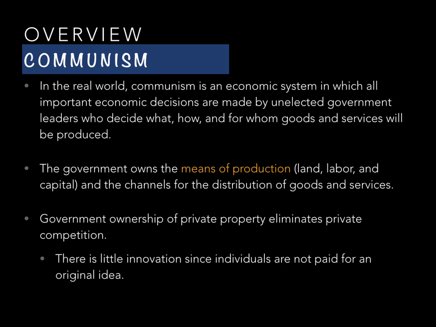The government controlled the labor market. And the government controlled access to capital, which is the money at the bank that you would go to and try to get a loan to start a business. The government also controlled the channels for the distribution of goods and services.